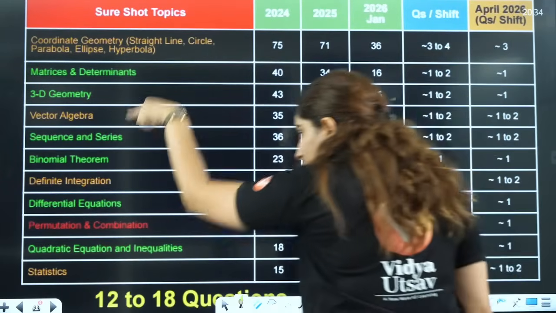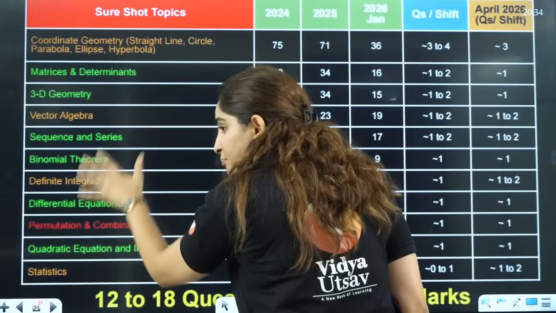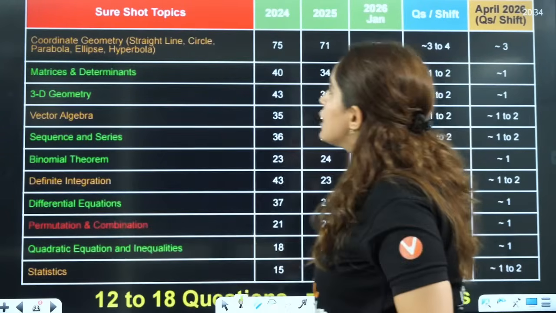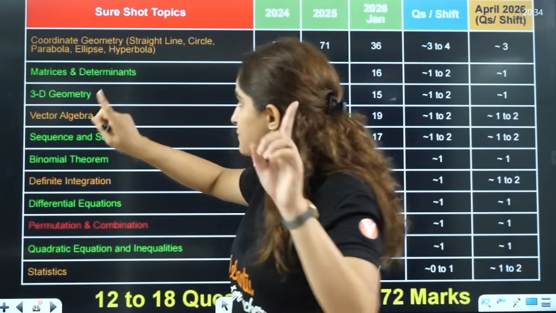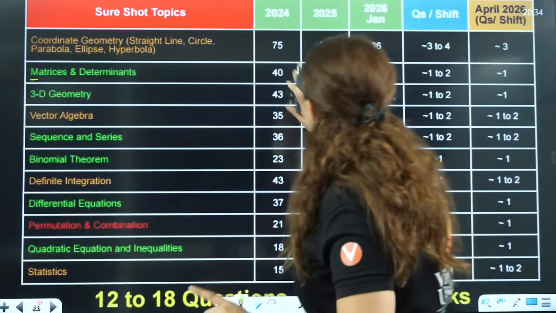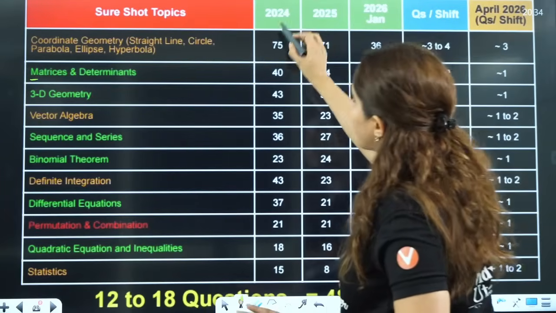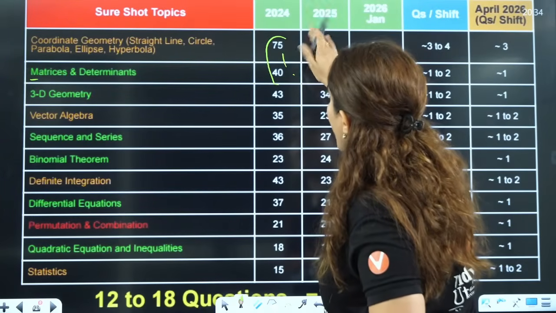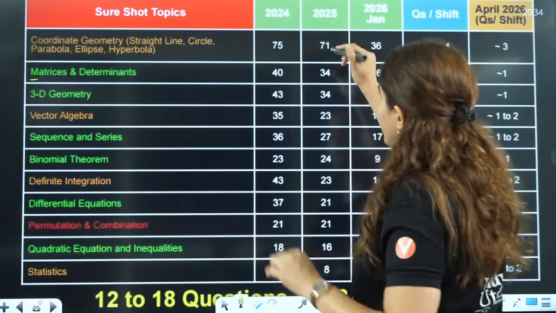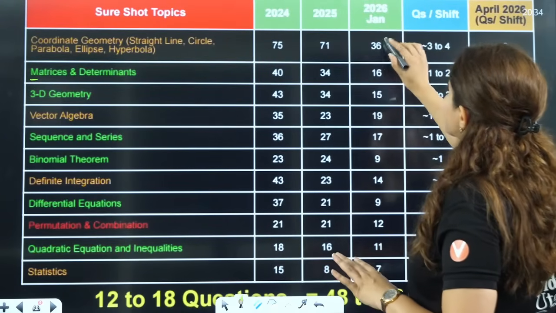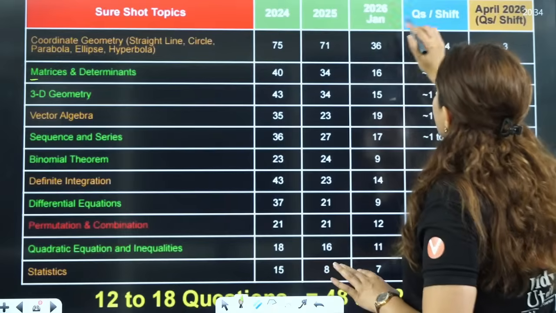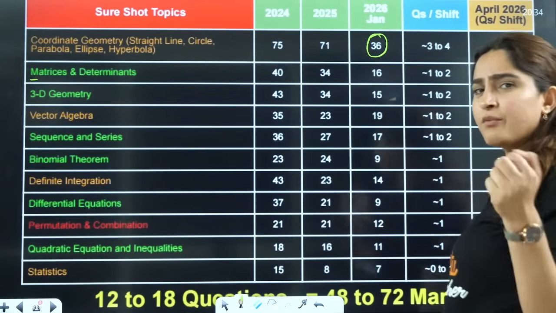So these are the topics that are important for maths: coordinate geometry, straight line, circle, parabola, ellipse and hyperbola. From here you could see in 2024 you had 75 questions in total. In 2025 you have 71 questions. In 2026 January, the questions, if you see, were 36, very few questions.